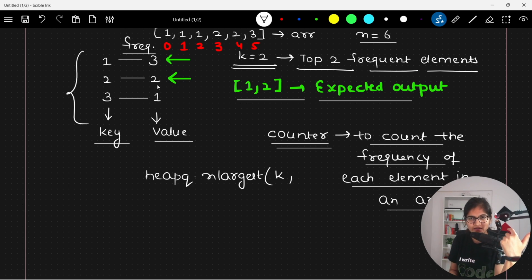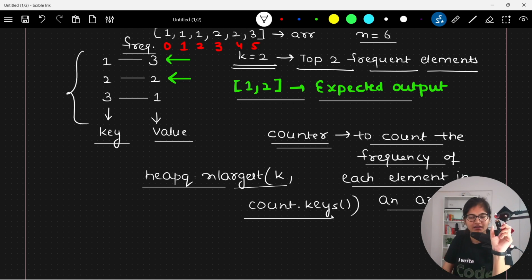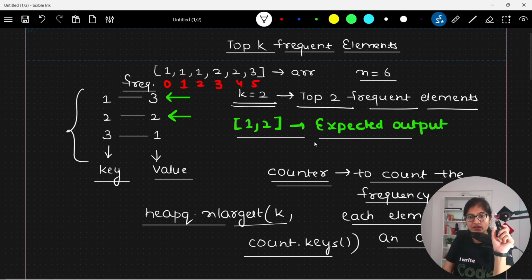On the basis of this frequency value, which you can specify as count.get, you will be able to get the most frequent elements. So here I will show you the implementation so that what I am saying will be easily understandable to everyone.